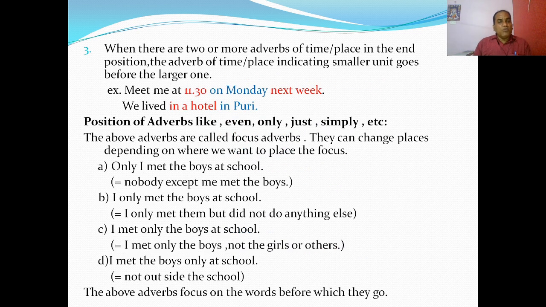When there are two or more adverbs of time or place in the end position, the adverb of time or place indicating the smaller unit goes before the larger one. For example: meet me at 11:30 a.m. on Monday next week. You see, first the time comes, then the day, then the week, then the month, then the year. The smaller unit goes before the larger unit. In the case of place also: we lived in a hotel, a smaller unit, in Puri, the larger unit. So we lived in a hotel in Puri.